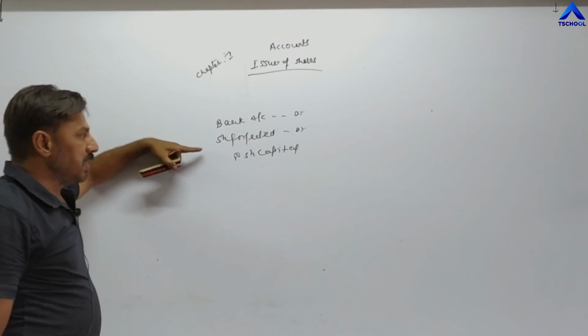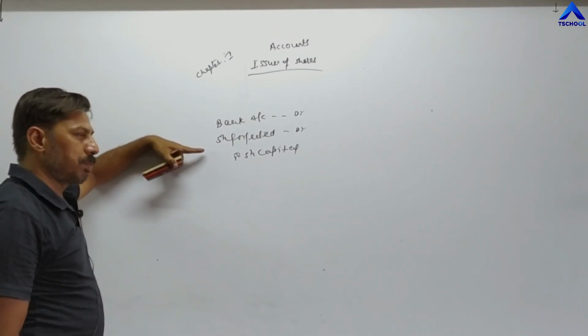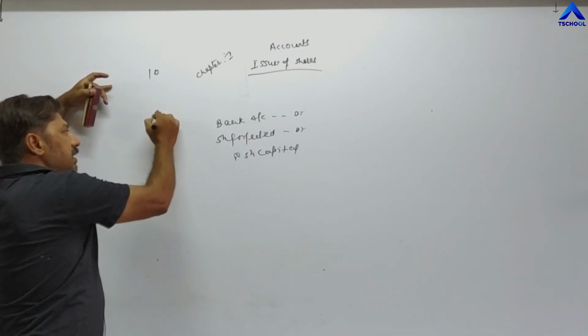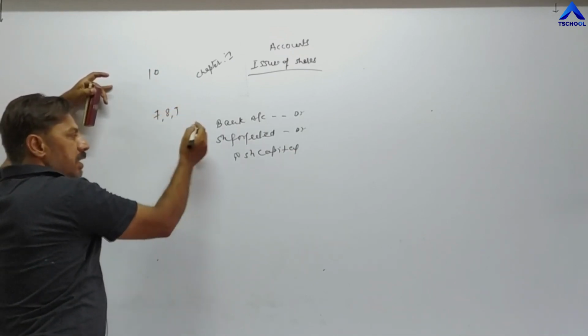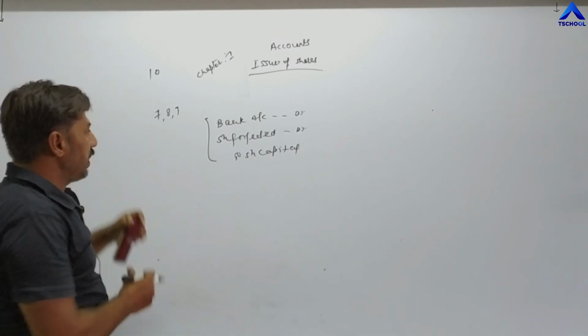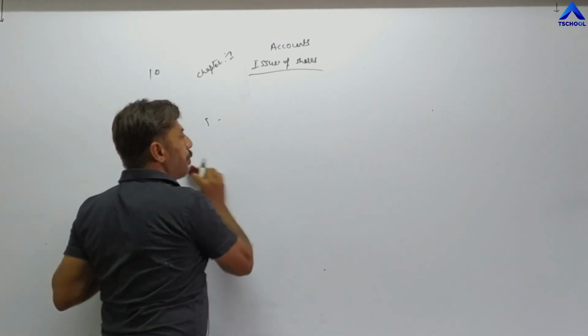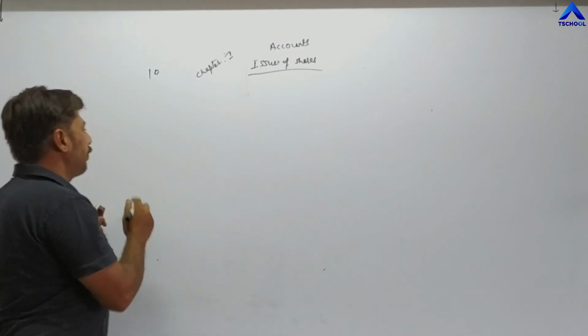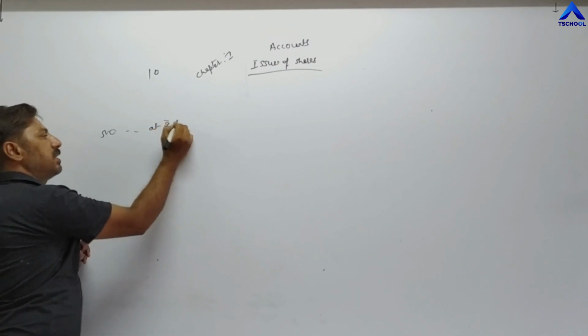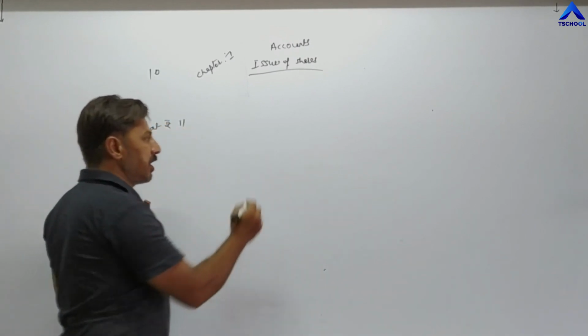This entry is passed whenever shares are reissued at a discount, meaning less than the face value. Suppose face value is 10 and we are selling at 7, 8, 9, then you have to pass the entry like this. But if shares are reissued more than the face value, suppose 500 shares are reissued at rupees 11, in that case the entry becomes like this.